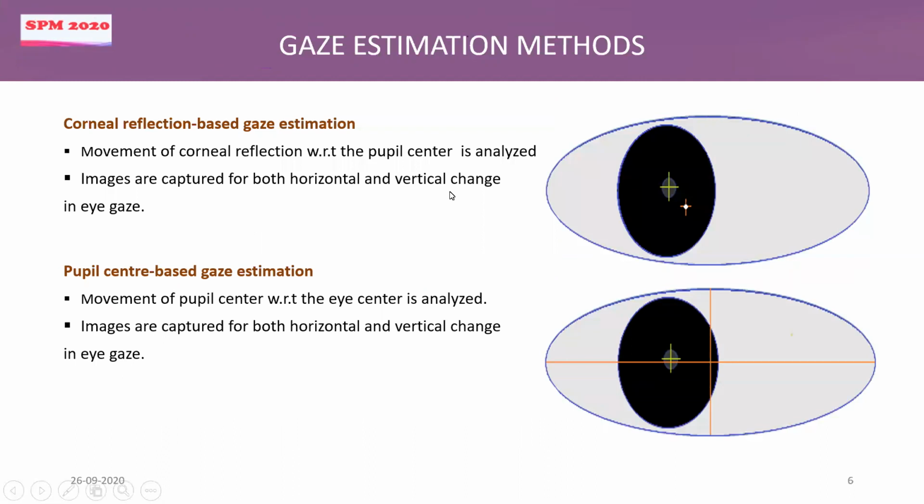Now, I already explained this, but getting into the gaze estimation method, in the corneal reflection based method, this bright spot is tracked against this point, and in the pupil based method, the center of the pupil is tracked against the center of the eye region. To calculate the center of the eye region, we marked a horizontal line connecting the corner points of the eye, and the mid of it is taken as the eye center. So this is tracked against the pupil center.